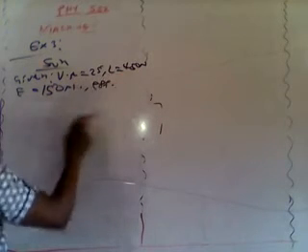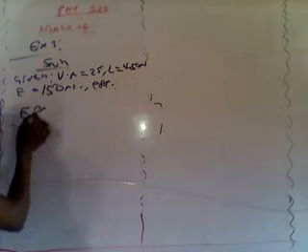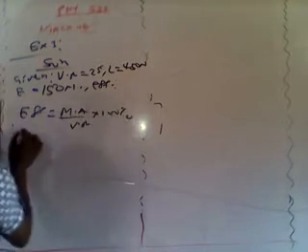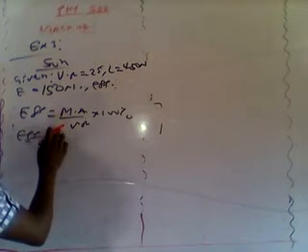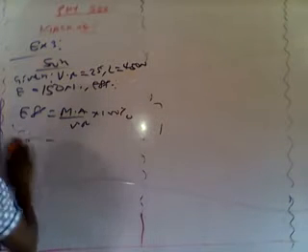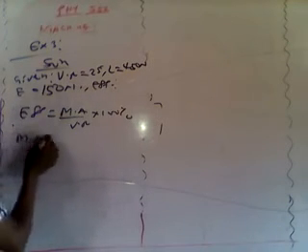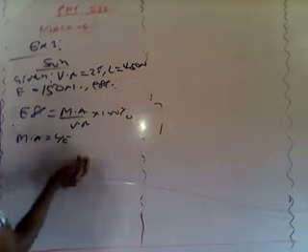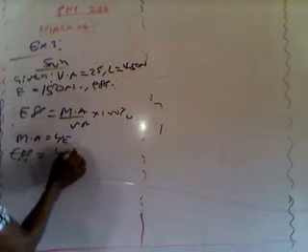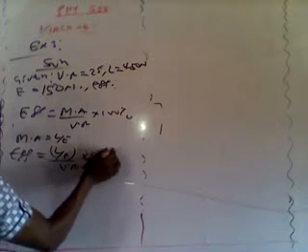So in this case, you now ask yourself what formula connects VR, efficiency and effort. Don't forget, we say that efficiency equals MA over VR multiplied by 100%. So we have all our parameters here. Are you given MA? That's mechanical advantage. Don't forget, MA equals load over effort. Now I can substitute into this expression so that I have efficiency equals load over effort, everything over VR, multiplied by 100%.